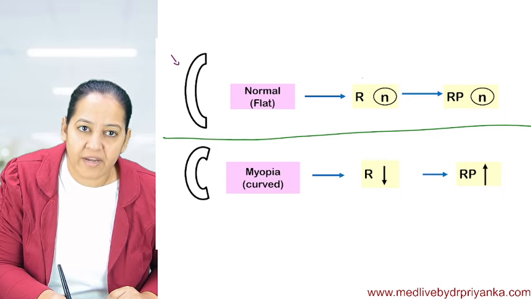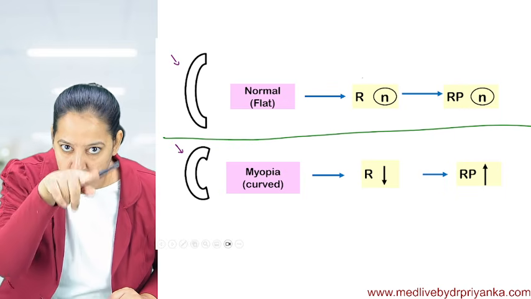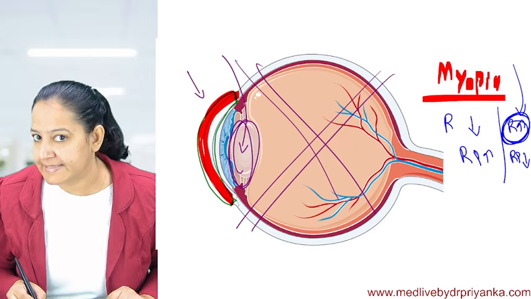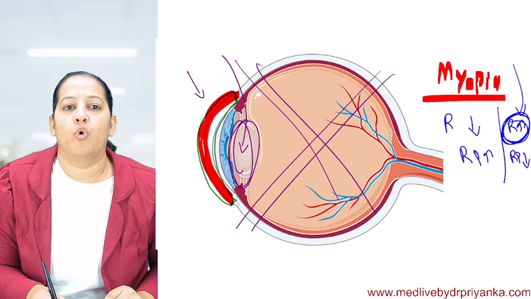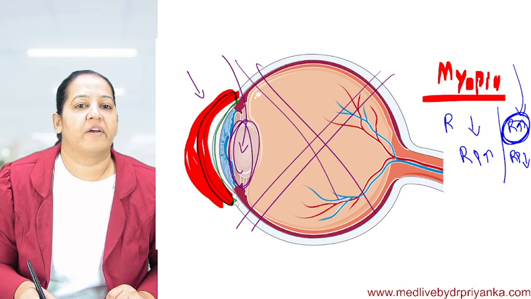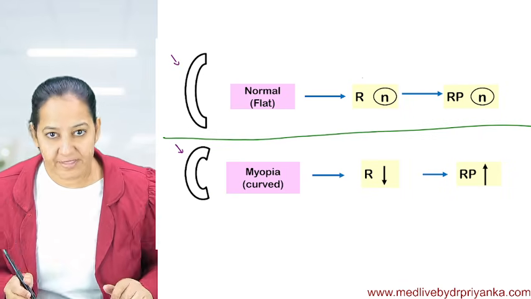Now see this cornea and see this cornea. First you understand the C-shaped structure. I have drawn two C-shaped structures in front of you. This C-shaped structure is this red one. It is cornea. I have drawn two corneas. This cornea is C-shaped. The remaining eye I have not drawn, because I am interested only in cornea. Can you see the two corneas?